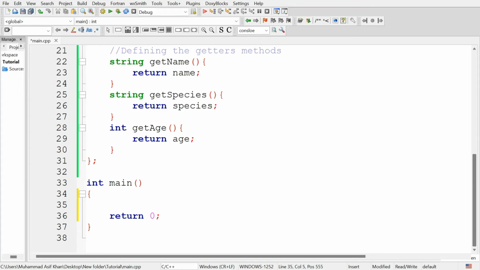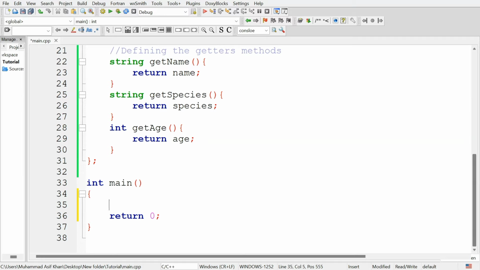Welcome students. In this video we are going to learn about a core concept of object oriented programming, that is inheritance in C++. This powerful feature allows us to create a hierarchy of classes and reuse code effectively.